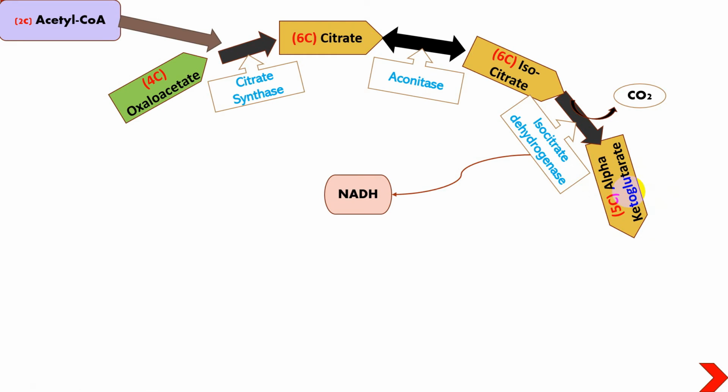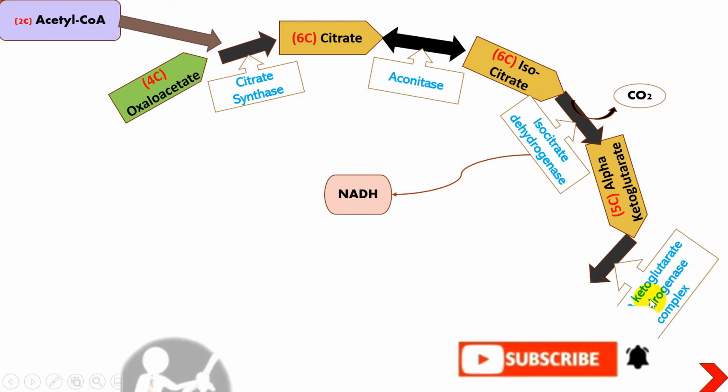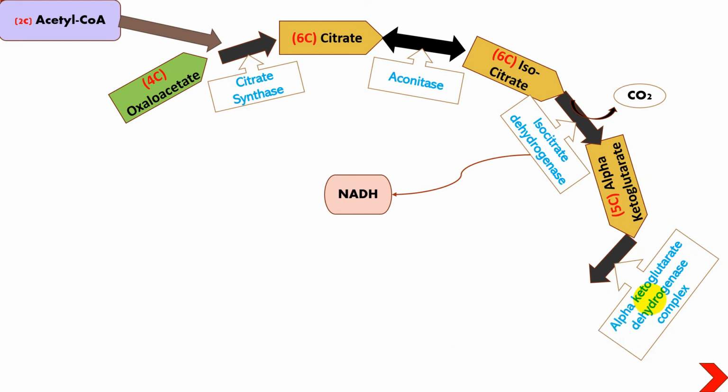If you remember, we had studied the contribution of alpha ketoglutarate in the urea cycle. That alpha ketoglutarate will be further acted upon by the alpha ketoglutarate dehydrogenase complex. This is an important enzyme, like the pyruvate dehydrogenase enzyme we studied in the previous lecture.